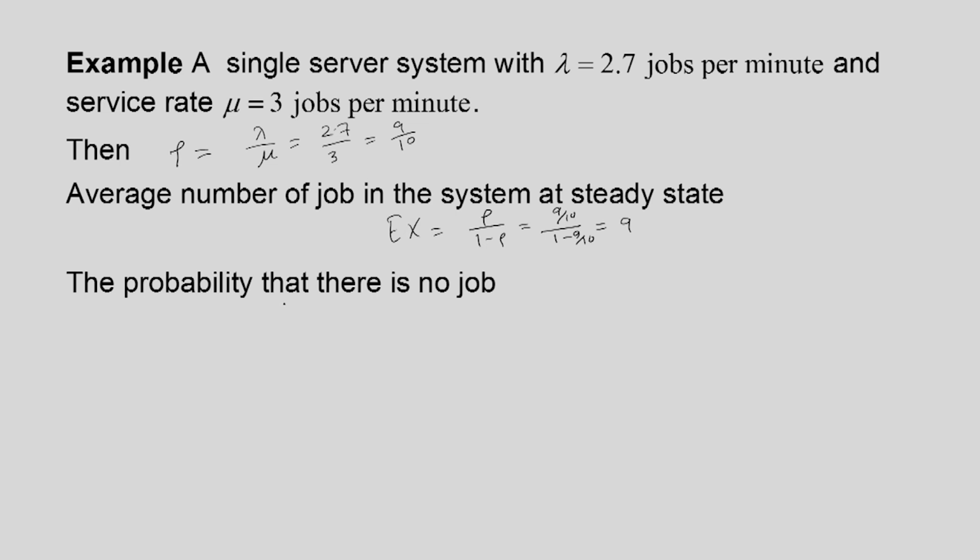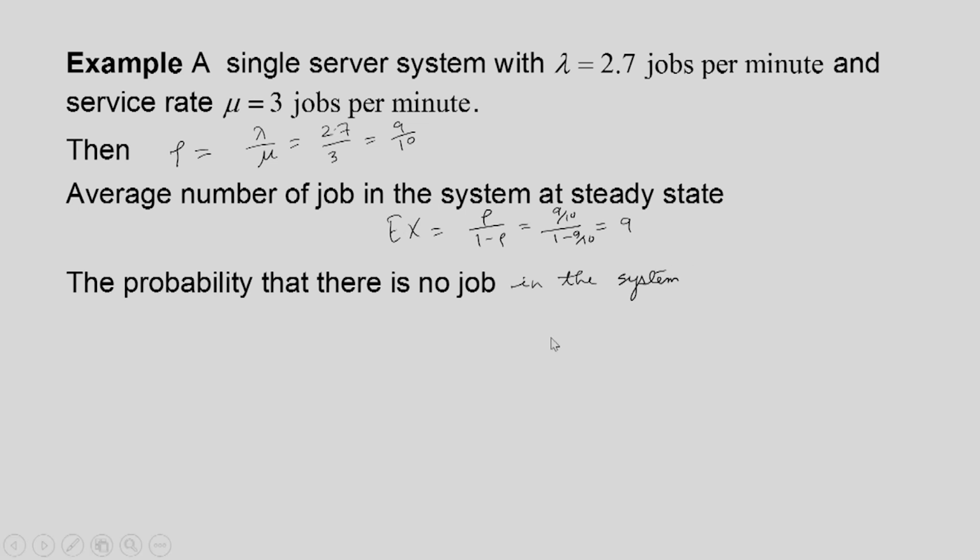Suppose we want to find out the probability that there is no job in the system, that is, the counter is empty.